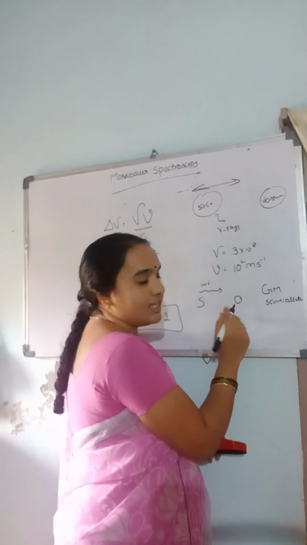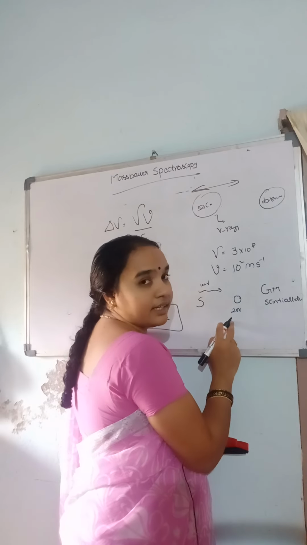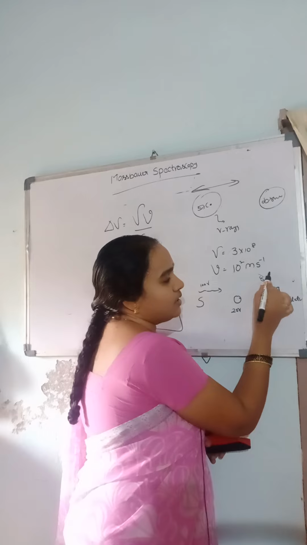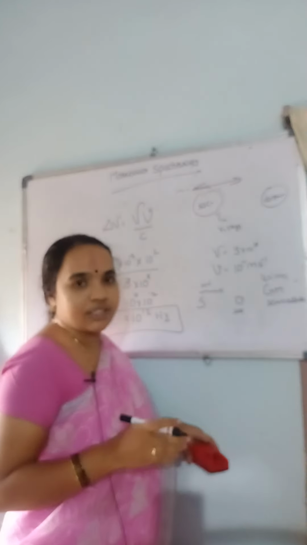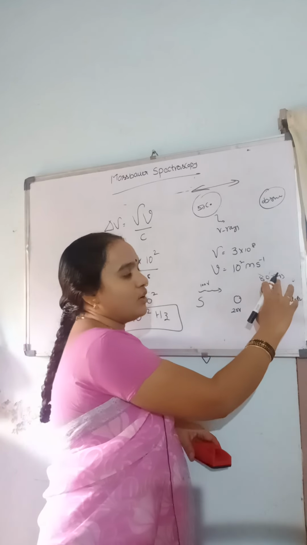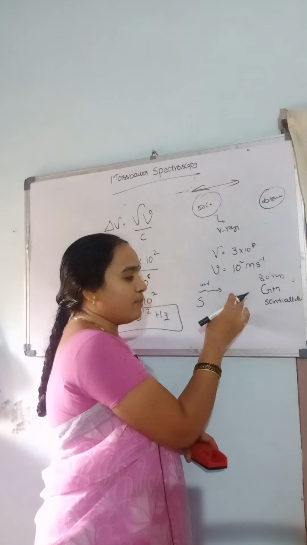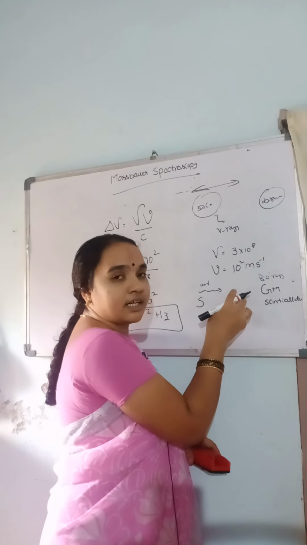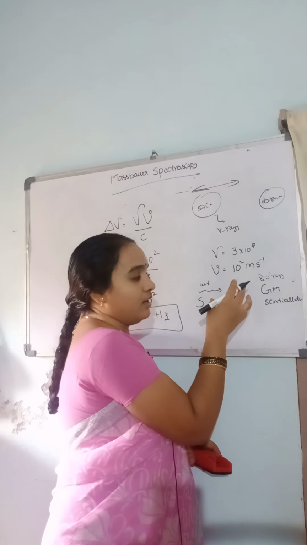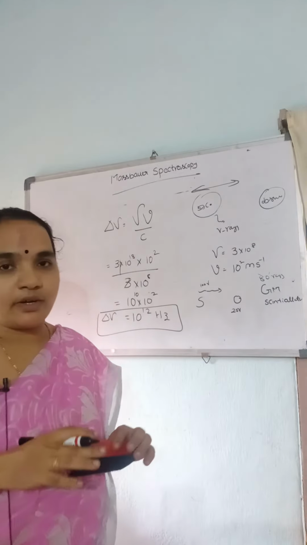Let us suppose that this observer absorbs 20 gamma rays. What are the remaining gamma rays? 80 gamma rays are counted in the GM counter or scintillation counter. From this counter we can calculate the number of gamma rays that are absorbed by the observer. This is the main principle of Mossbauer spectroscopy.